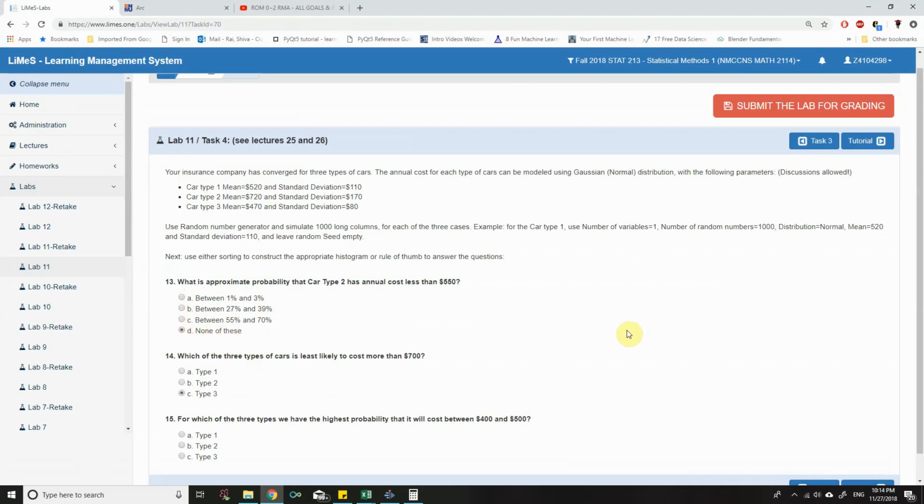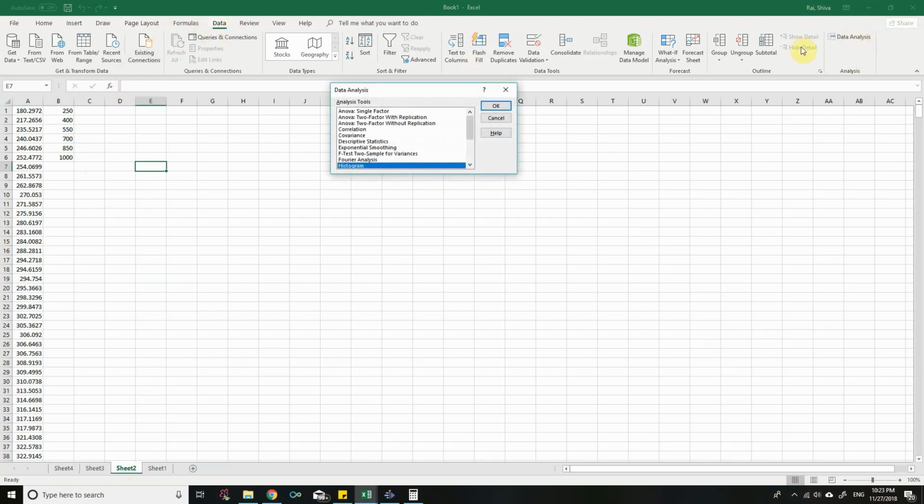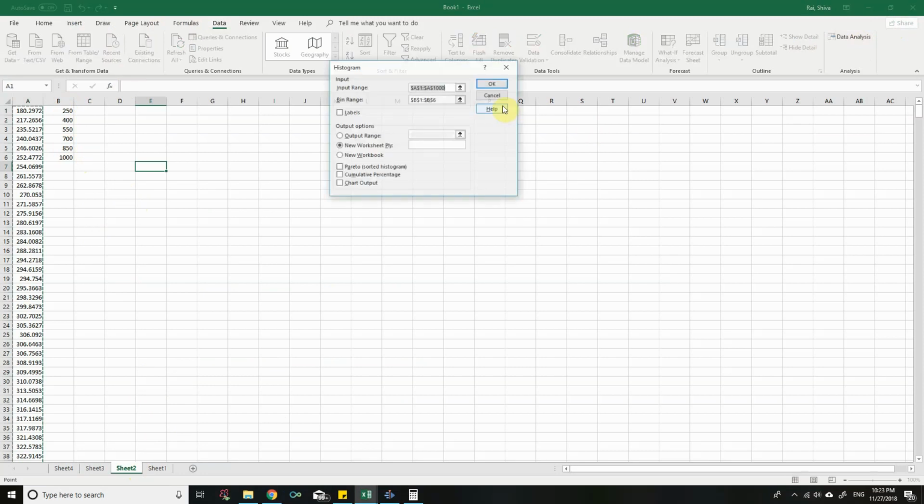Let's go for this. Which of the three types of car is least likely to cost more than $700? I have come up with bins for car type 1, from 250 up to 1000. We have already done this one, so let me do this again. Go to data analysis and histogram, click on OK.